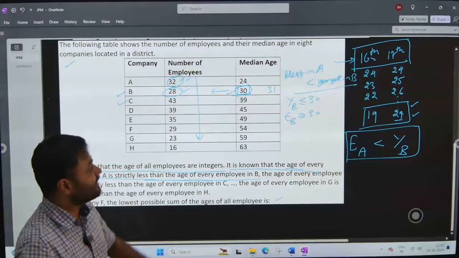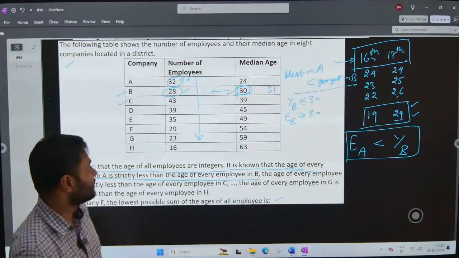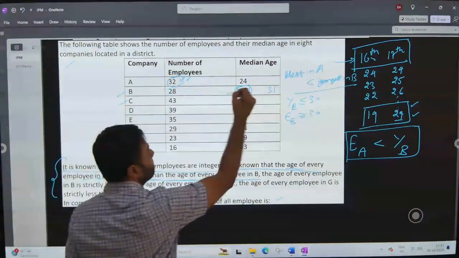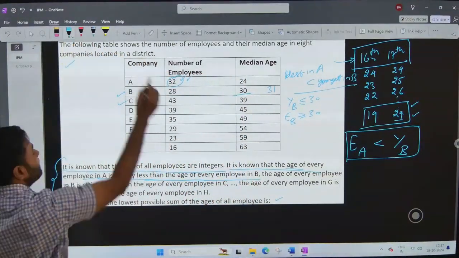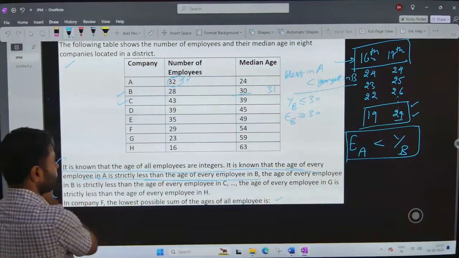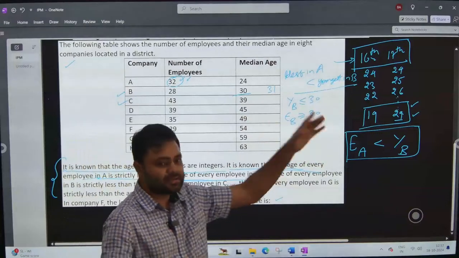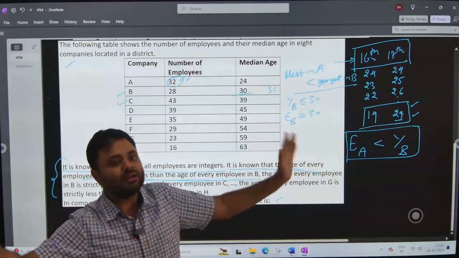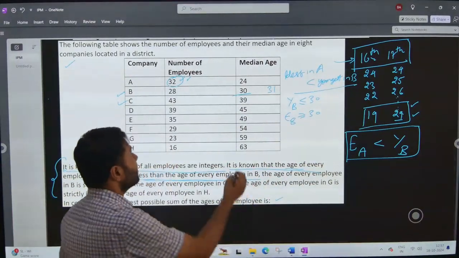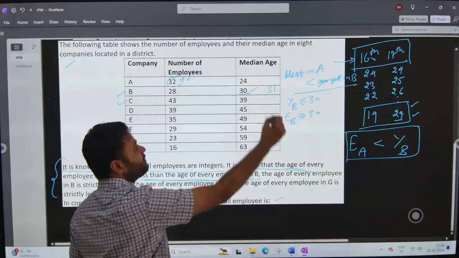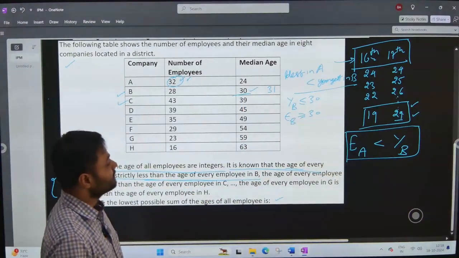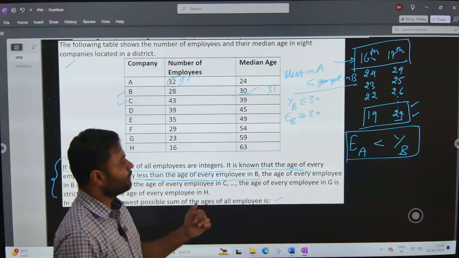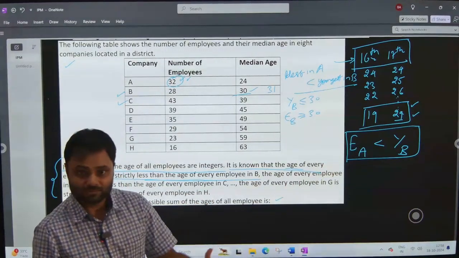It means that everybody can be 30 years of age. If we are talking about company B, that means that everybody can be 30 years of age. Right? Youngest, eldest, the middle ones, everyone can be 30 years of age. Then also the median age of company B will be 30. But the point is, the age of the youngest employee cannot exceed 30.